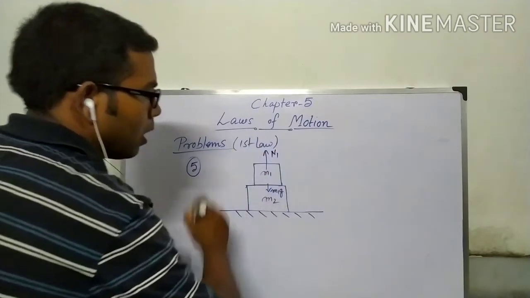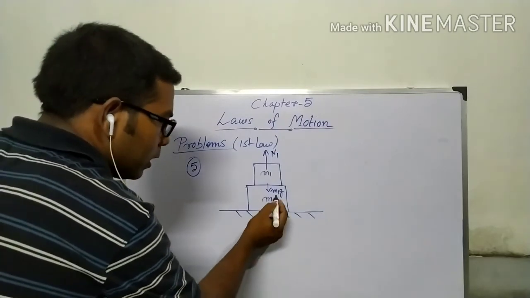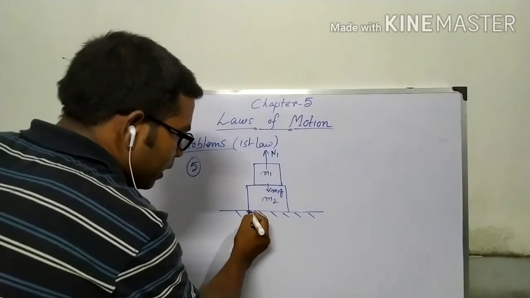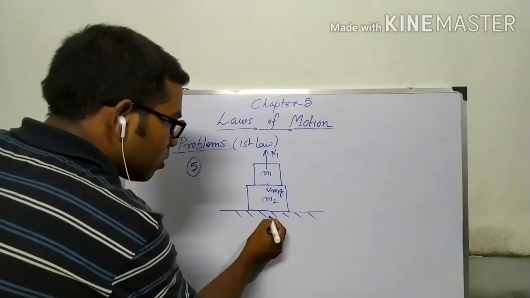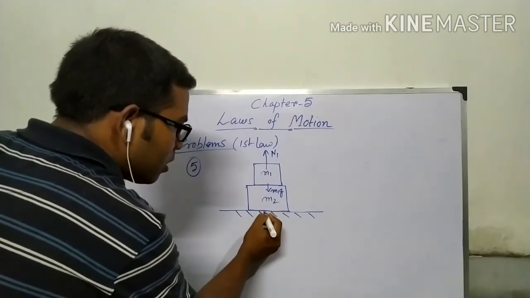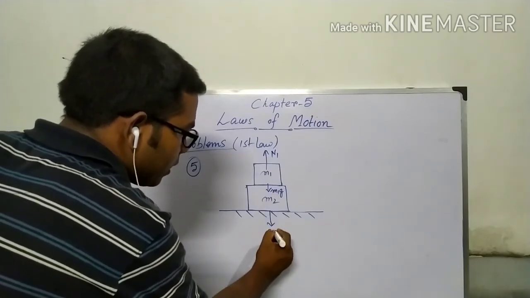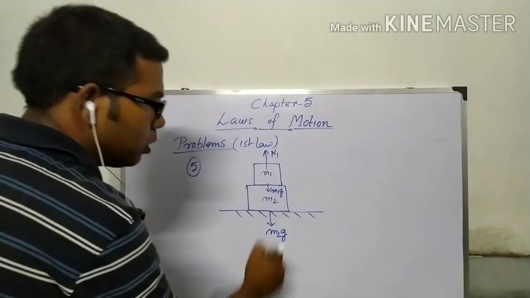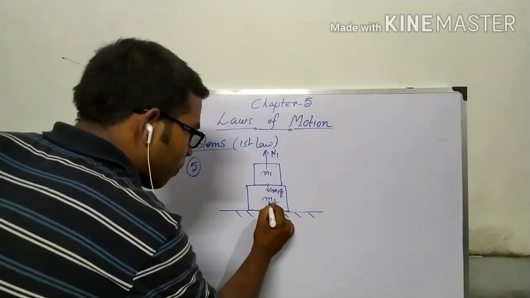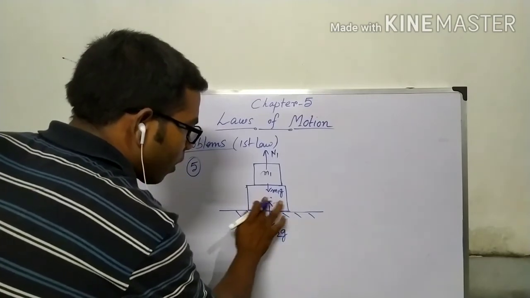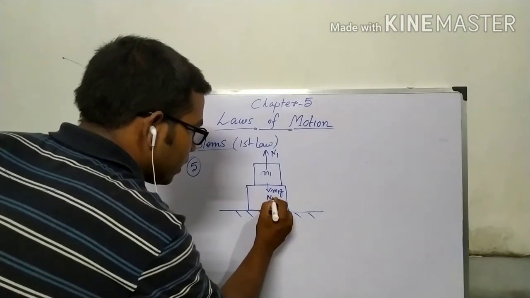Let it be N1. Now this second block is in contact with this surface. So this surface will give a normal reaction on this, and the weight of this block is downward, M2g. And another normal reaction of this surface on that body is, let us say, N2.